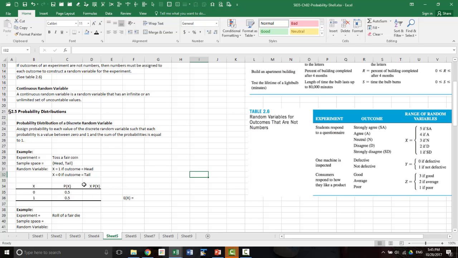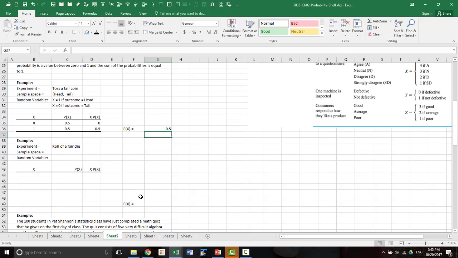Sum of x times probability of x. Then that sum is the expected value of x.